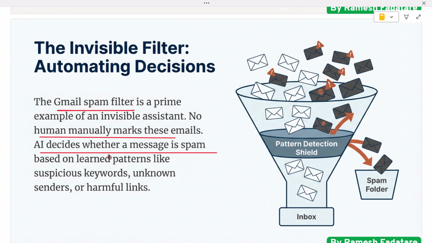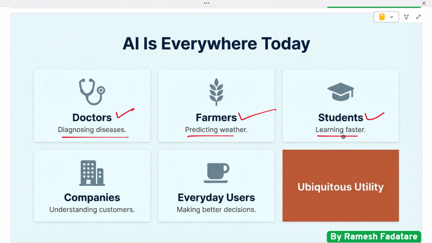AI is everywhere today. It helps doctors diagnose diseases. It helps farmers predict weather. It helps students learn faster. It helps companies understand customers. And it helps everyday users make better decisions, from choosing a restaurant to planning a holiday.